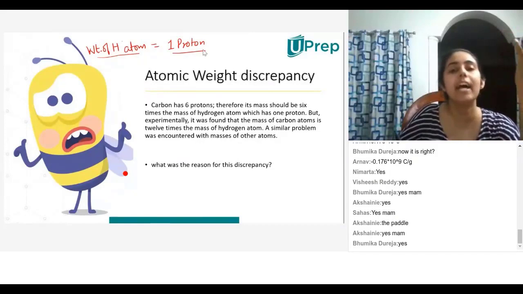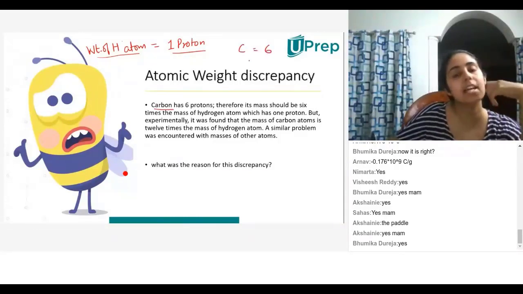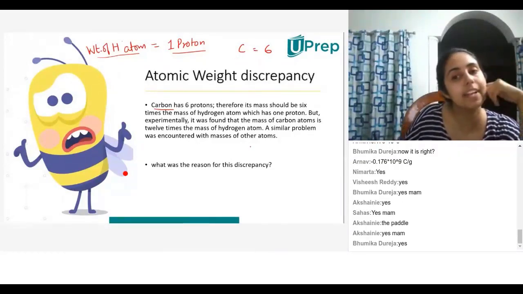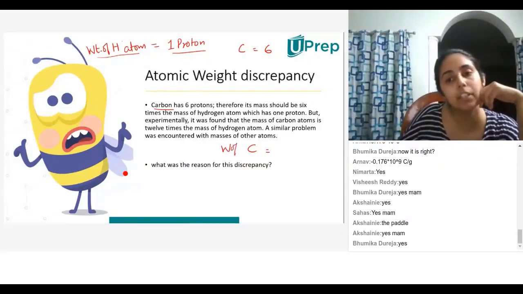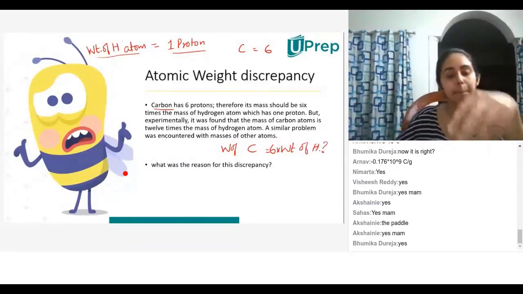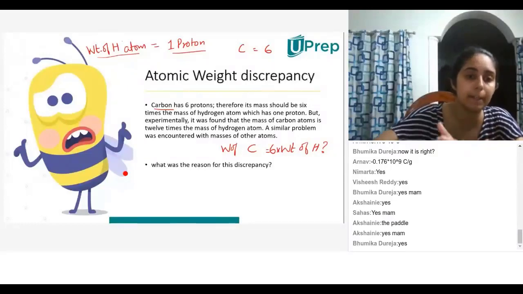We know that carbon has 6 protons, right? The atomic number of carbon is 6, and carbon has 6 protons. Therefore, its weight should be 6 times the weight of a hydrogen atom. Whatever the weight of hydrogen is, the weight of carbon should be 6 times the weight of a hydrogen atom. Does everybody agree? By this logic, it should be.